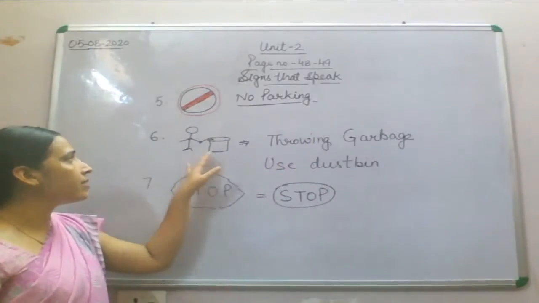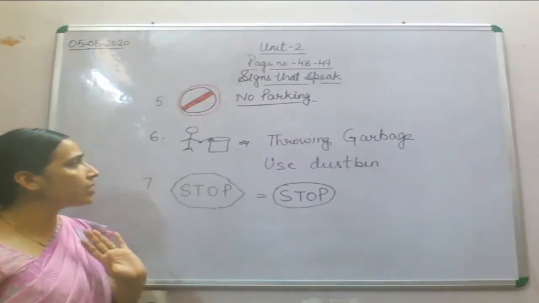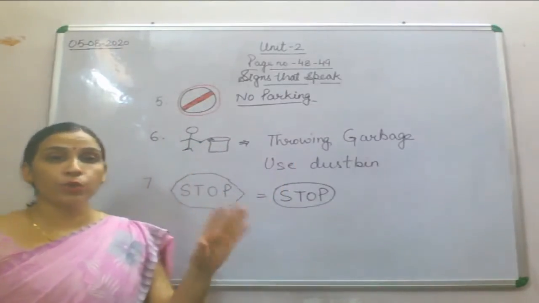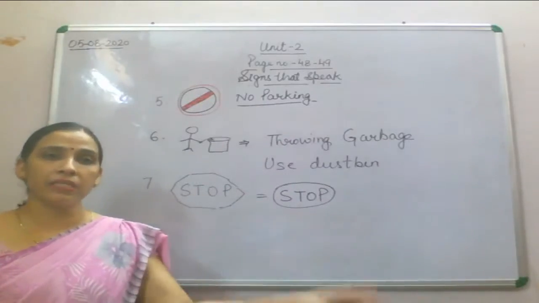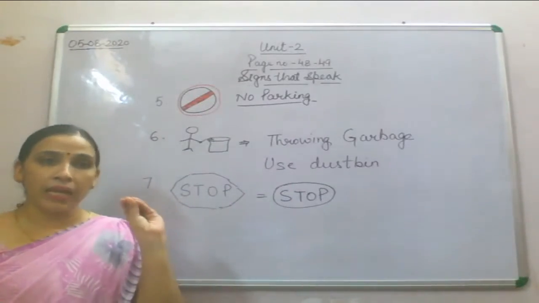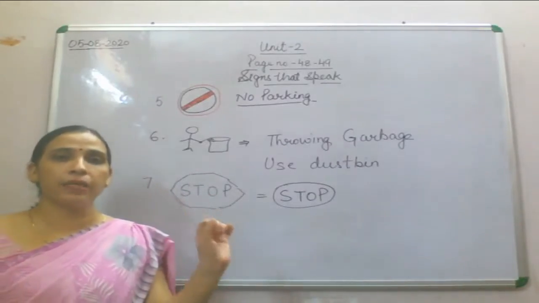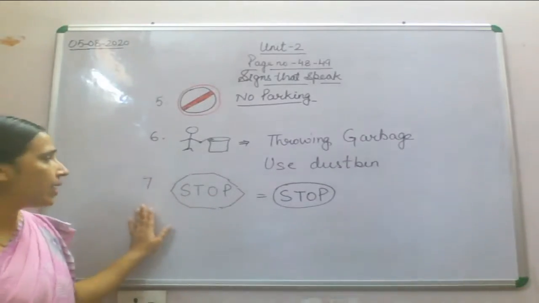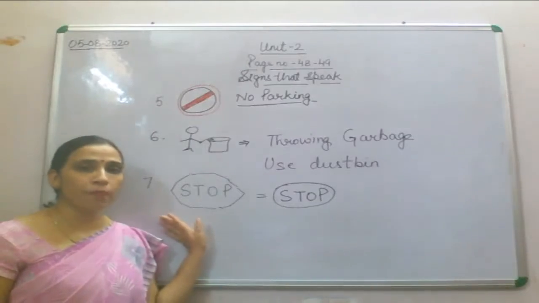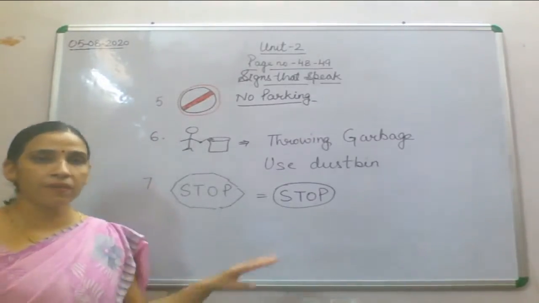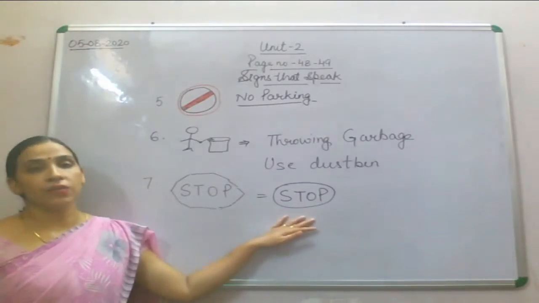Number 6 is a person who is throwing garbage in the dustbin. That sign shows that you must throw the garbage in the dustbin, which will help to keep our environment and our surroundings clean. Number 7 is stop. Stop means the driver should stop at that place wherever this symbol is written.